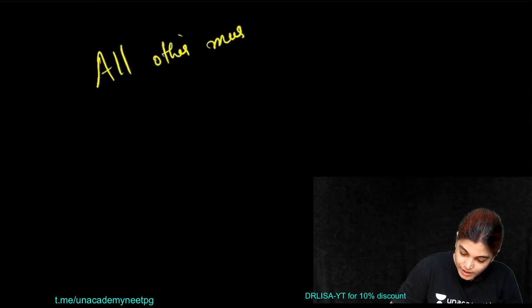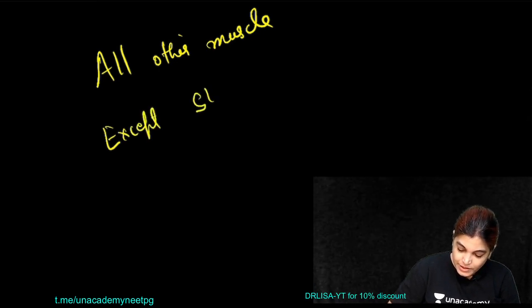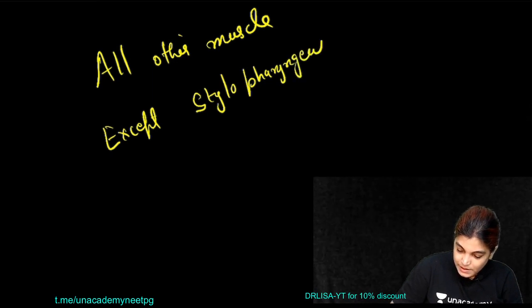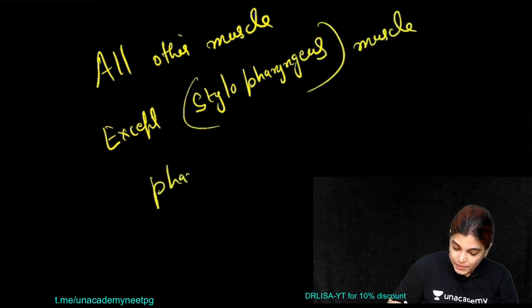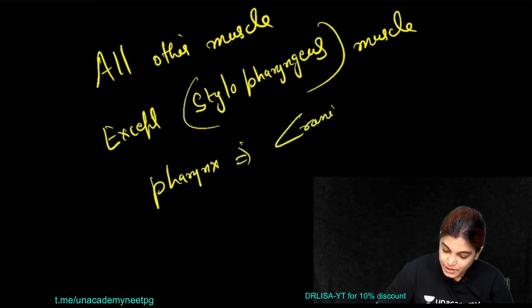All other muscles of the pharynx except stylopharyngeus are getting nerve supply from the cranial root of accessory nerve